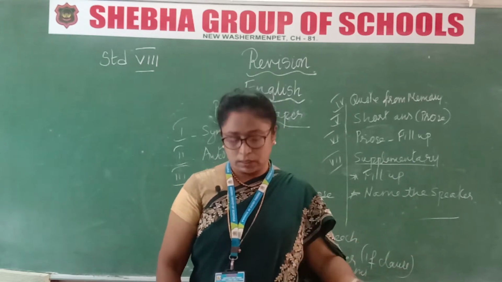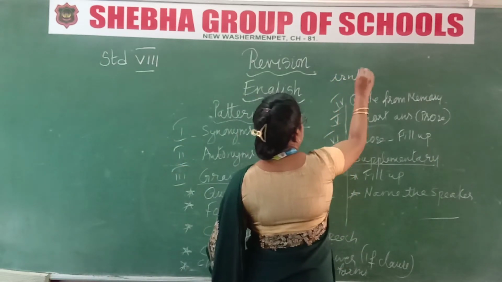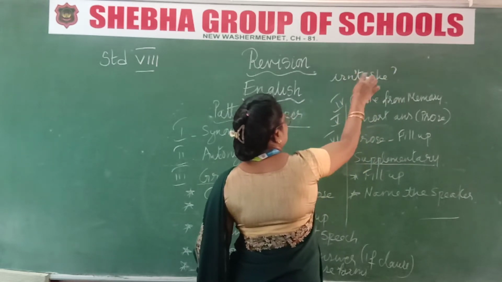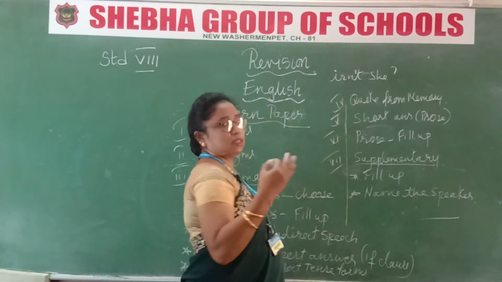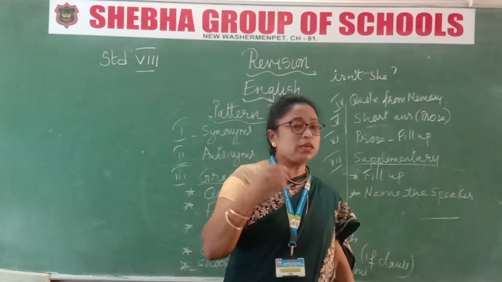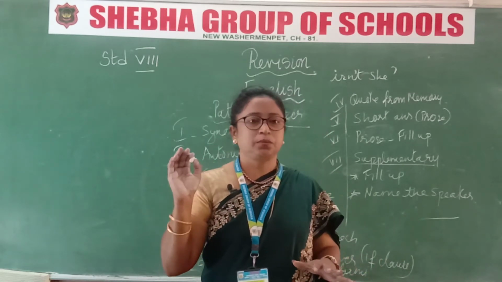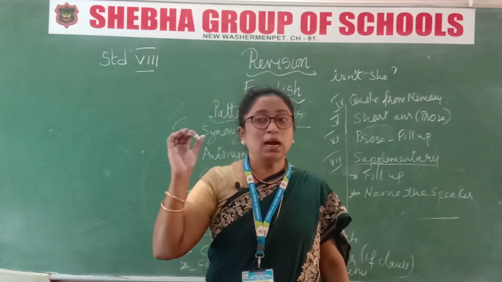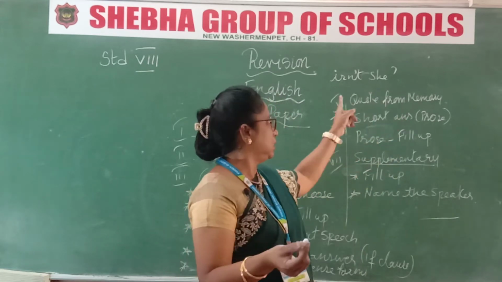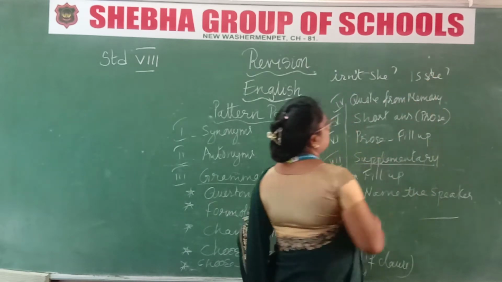Positive means there will be no not. For example, how will the not be kept? See, for example, isn't she? Isn't, the not should be here, okay. So, got that now? Isn't she is is plus not, she. So, isn't she, doesn't she, that is only the negative tag. When should you write this negative tag? When the sentence is, she is coming to school, isn't she? Okay. If a not is used in the sentence, then you should not use isn't she, you must write is she, question mark, okay. Not is not given there.